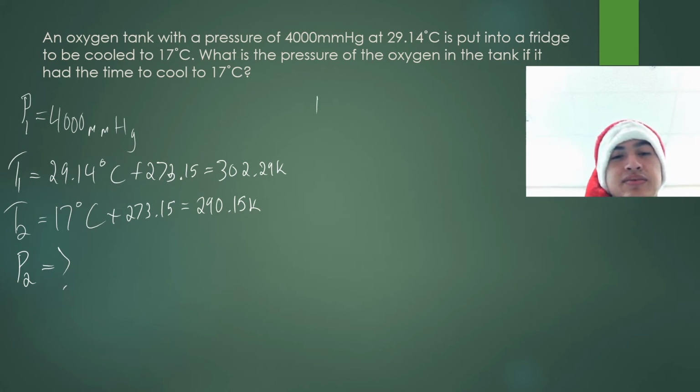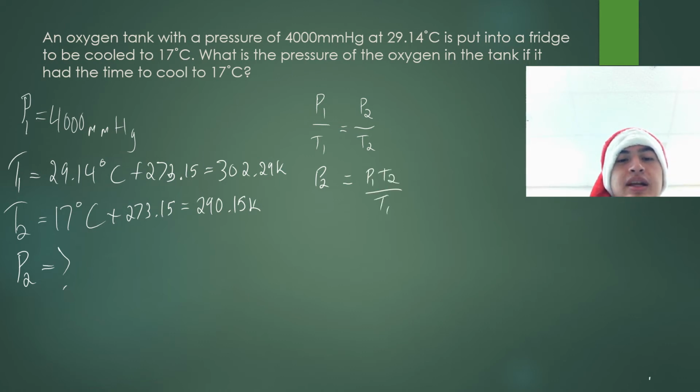Okay, so now that I have both my temperatures in Kelvin, I can put them into the equation and solve. So I'll write my equation, P1 over T1 equals P2 over T2. Then I'll rearrange for the variable I'm solving for, which is P2, which will end up being P1 times T2 over temperature 1. Now I can substitute my values in.